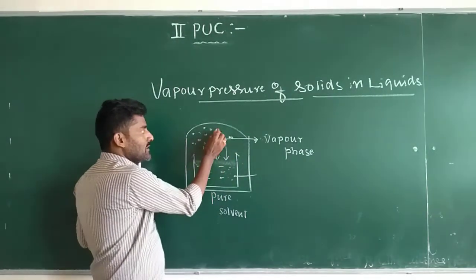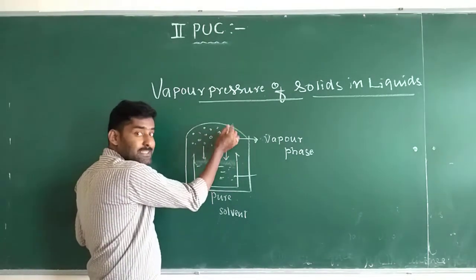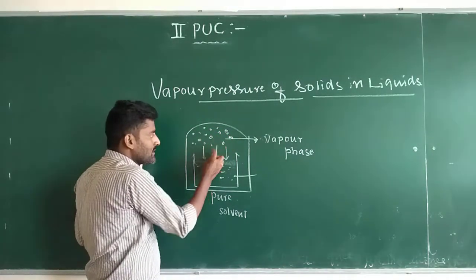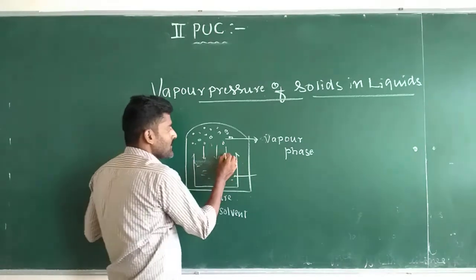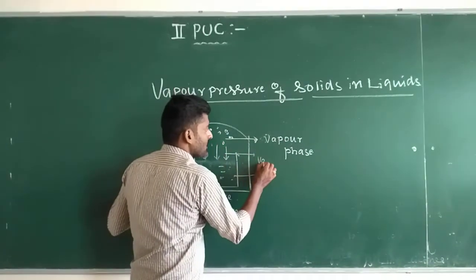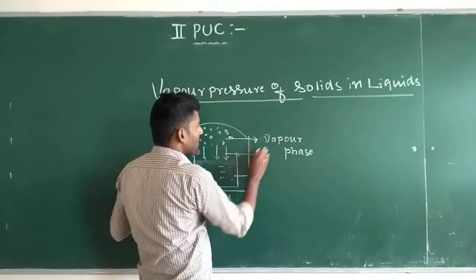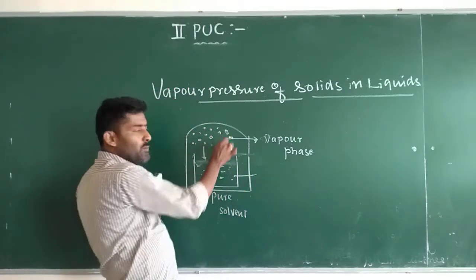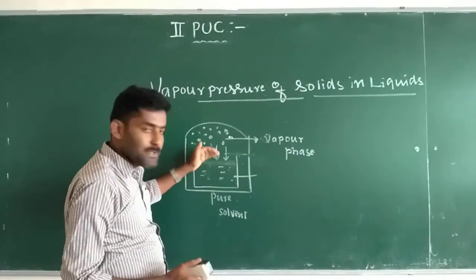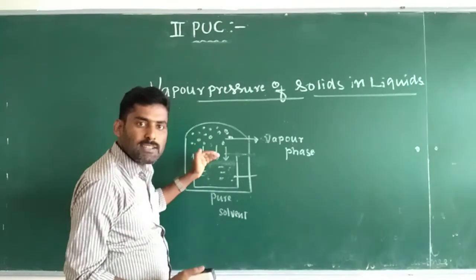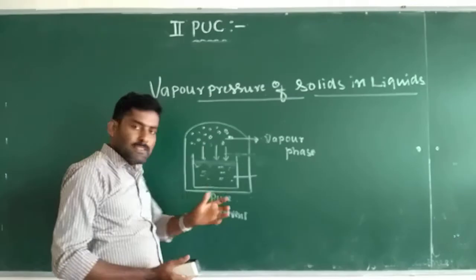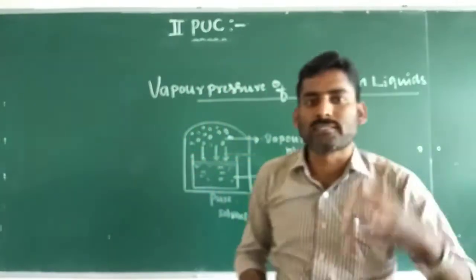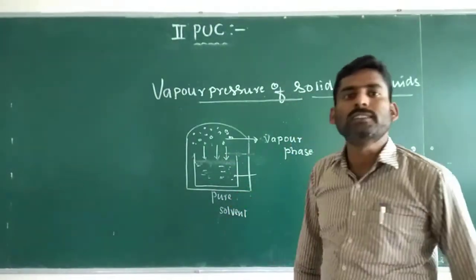The vapors exert vapor pressure over the surface of the liquid, so the pressure exerted by the vapors on the surface of the liquid is more.